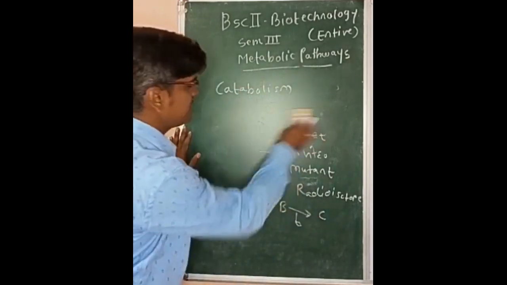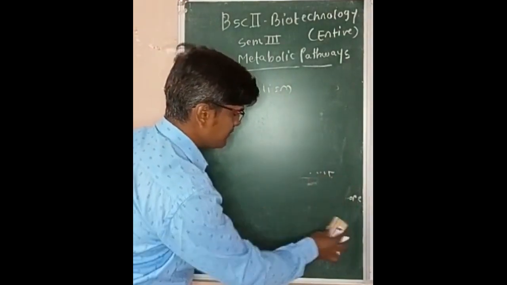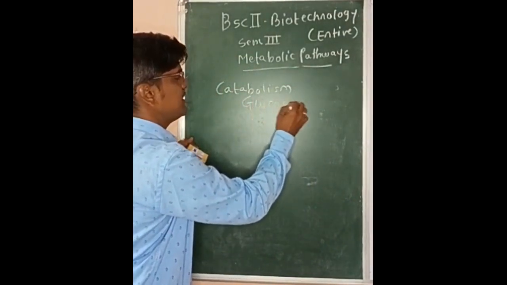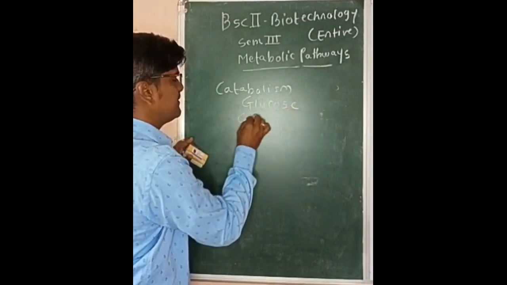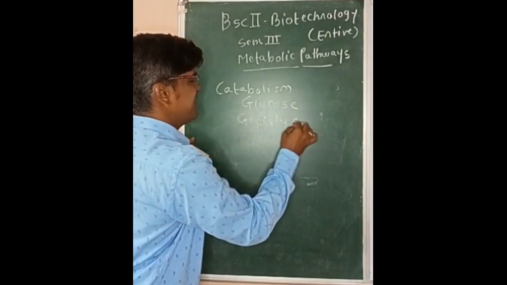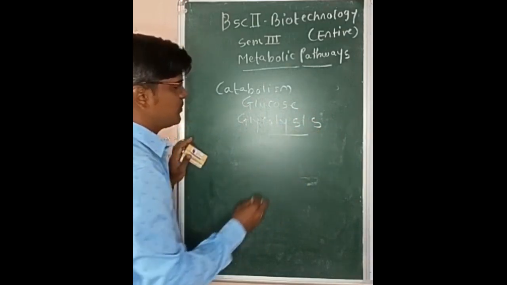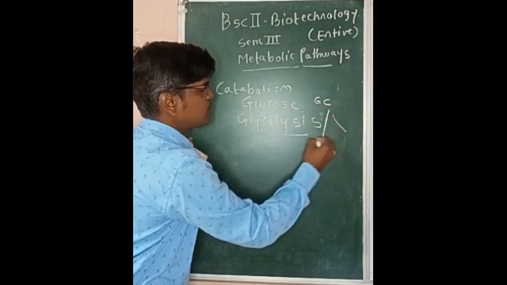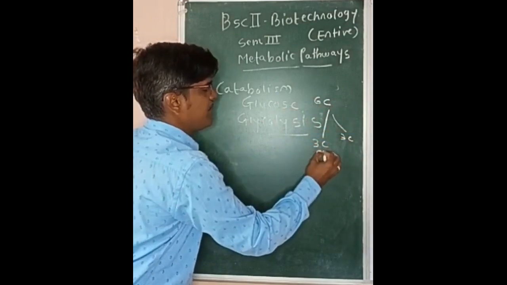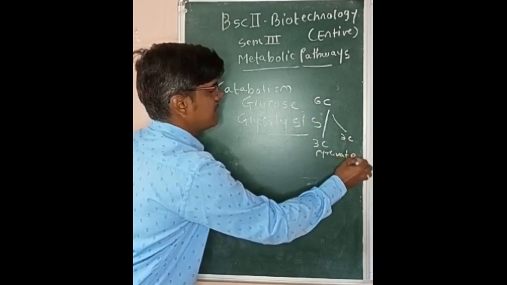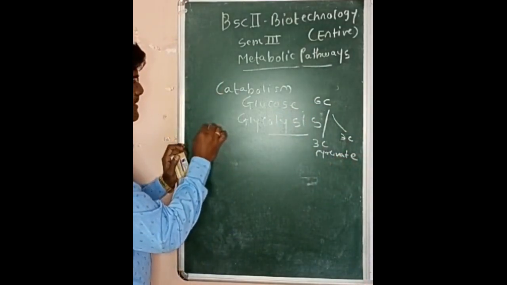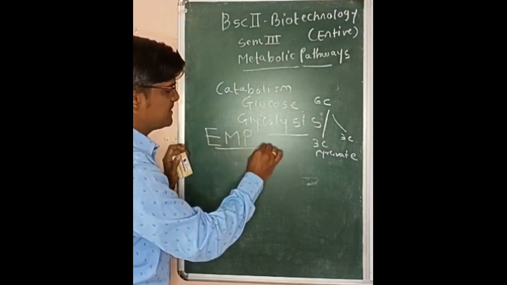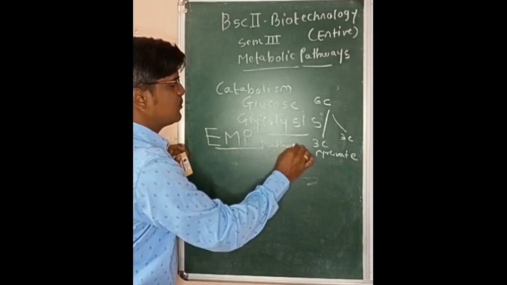As for catabolism, a very simple topic which you studied in the 12th standard is the catabolism of sugar like glucose, and glucose is catabolized by the pathway called glycolysis. Glycolysis means breakdown of glucose. Now this glucose, a 6 carbon compound, is broken down into 2 molecules of a 3 carbon compound called pyruvic acid or pyruvate. This glycolysis was discovered by the scientists Embden, Meyerhof and Parnas, so the combined name is the EMP pathway, in honor of the scientists.